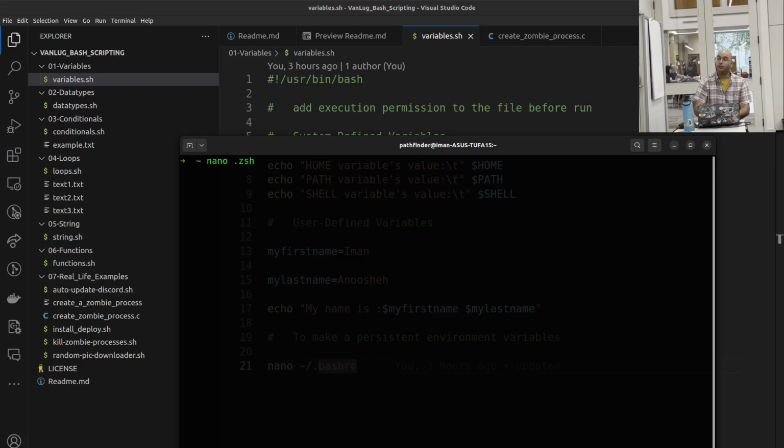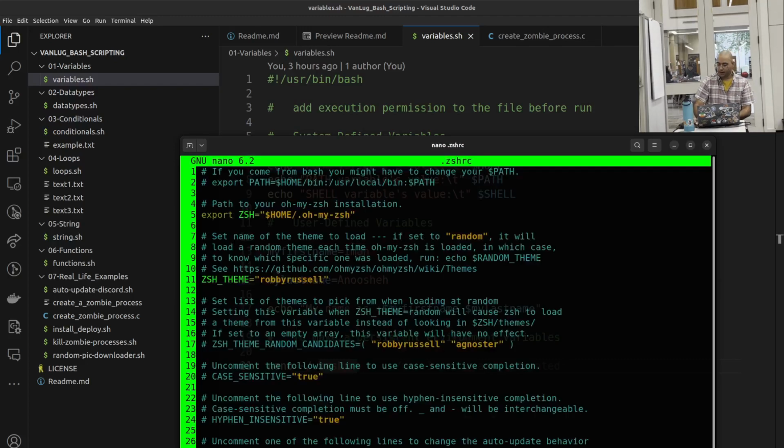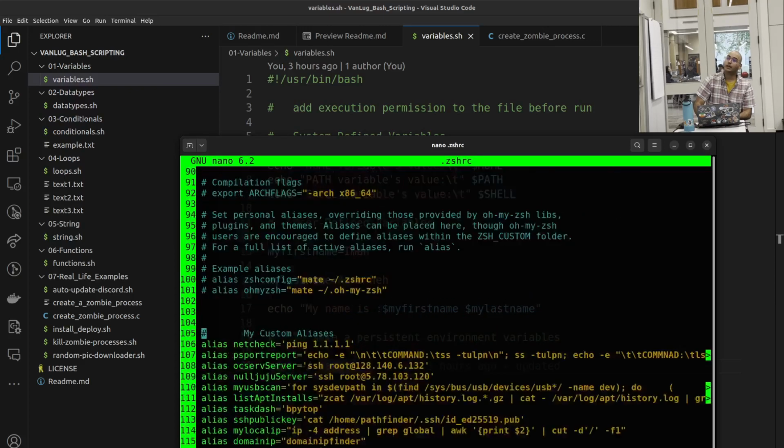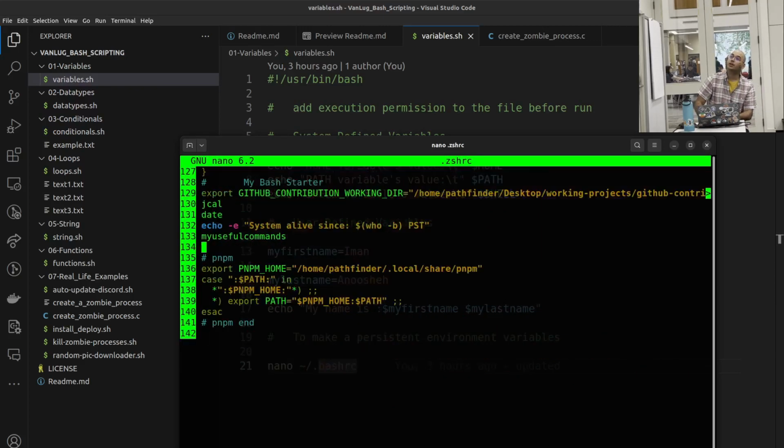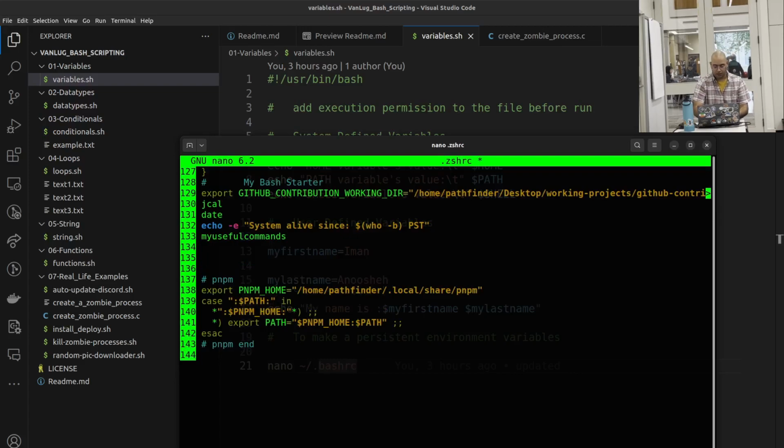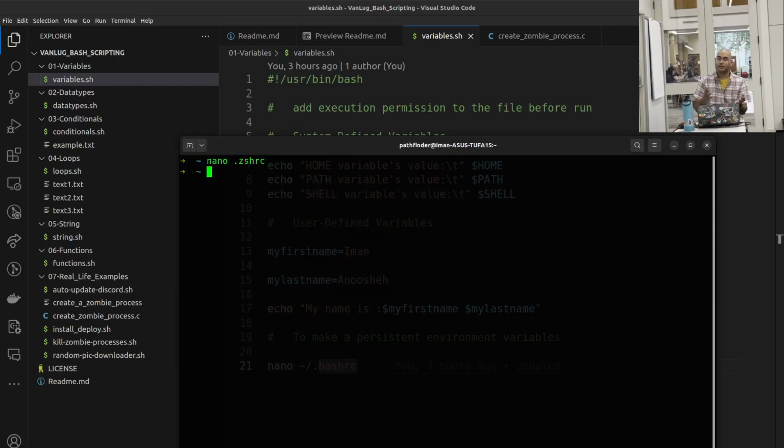zshrc file. Okay, and if I come down to the end, I have some things set up here. So let's just add something here. I'm going to say custom variable vanlog, all right? And I'm going to set it to Burnaby vanlog. Actually, add a space here. Vanlog, okay. And I'm going to Control S, Control X, save and exit.